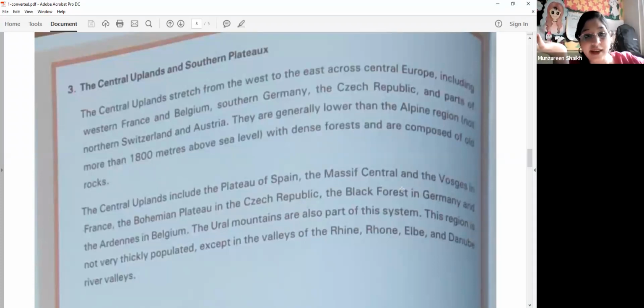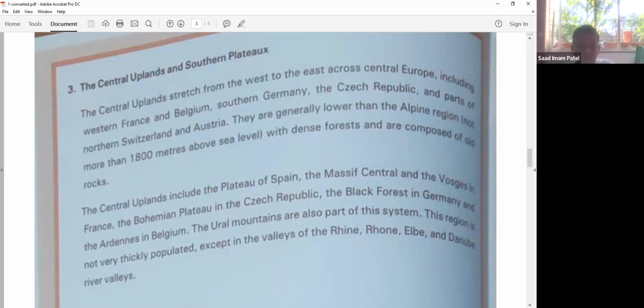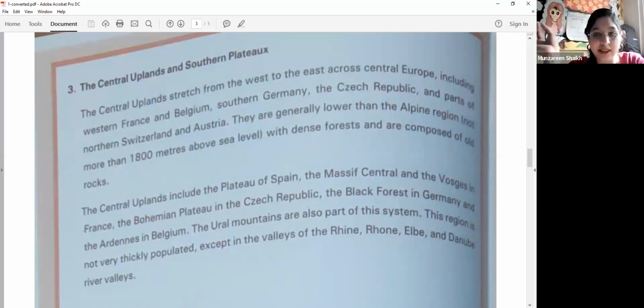It has dense forest and is composed of old rocks. Please underline: this particular region has dense forest and old rocks.